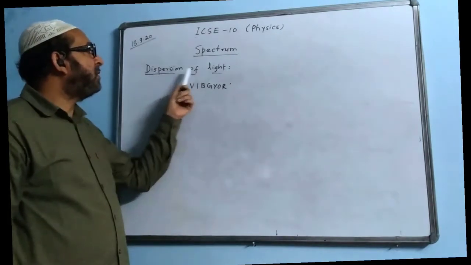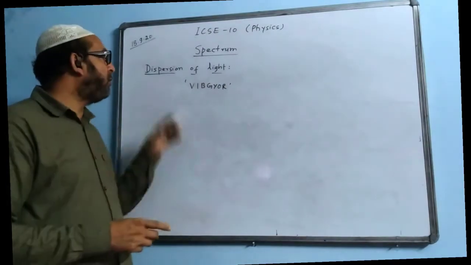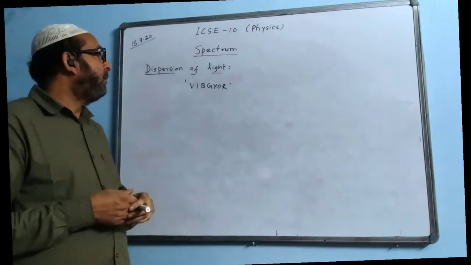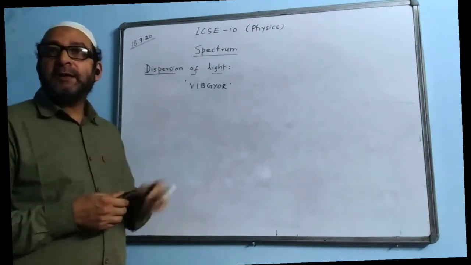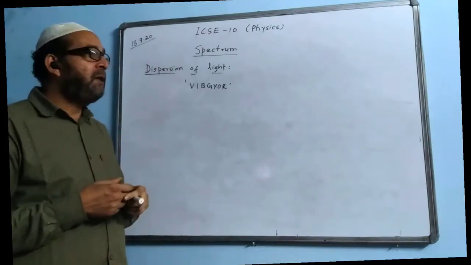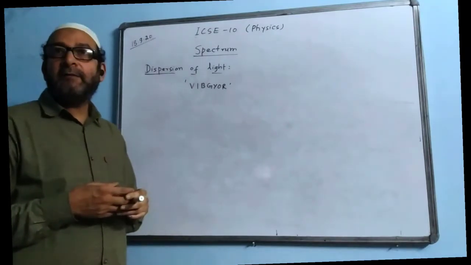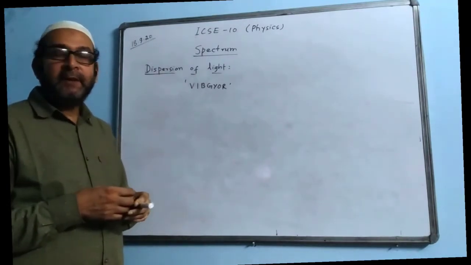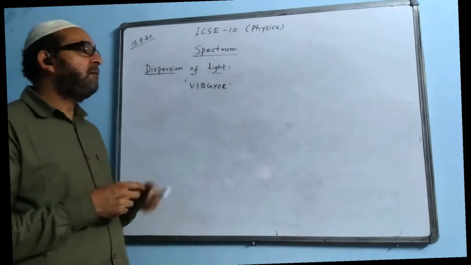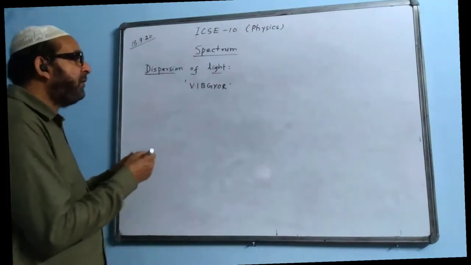Once again I tell you what is dispersion. Splitting of white light into 7 colors is called dispersion of light. Immediately the second part of the question is, what causes dispersion? We say the change in the wavelength of light. Different colors of light have different wavelengths, so they will have different angles of deviation, and that causes dispersion of light. To show the dispersion of light, we draw this diagram.